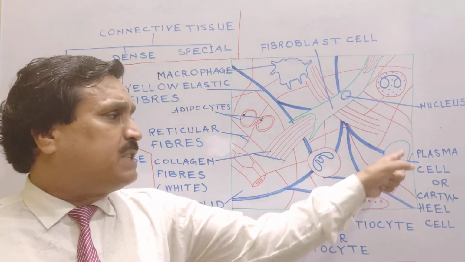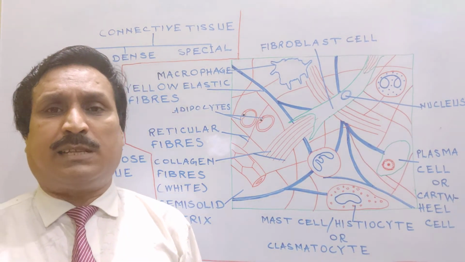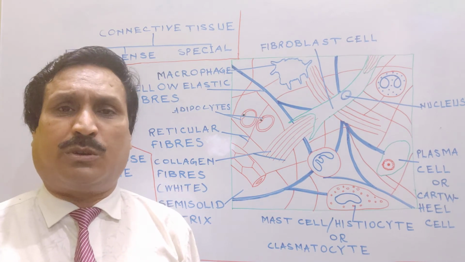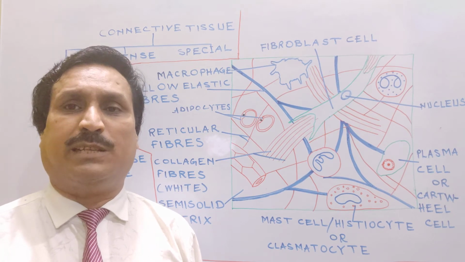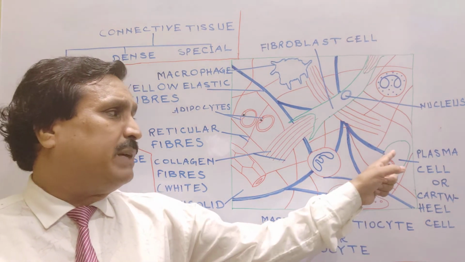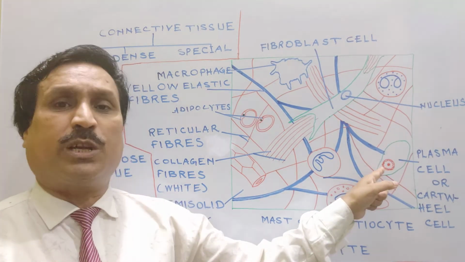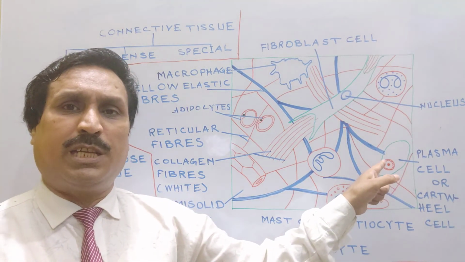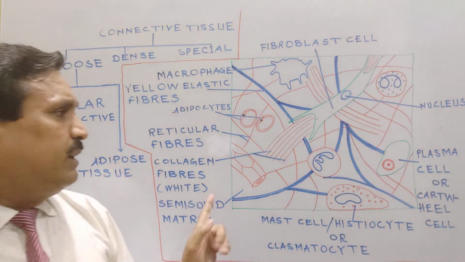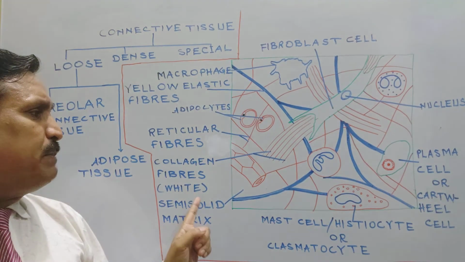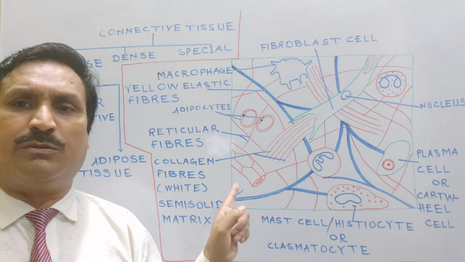Now, this plasma cell is also a very significant cell, as it plays a very important role in secretion of antibodies or immunoglobulins. It is a mature B lymphocyte and it is specialized for production of antibodies or immunoglobulins. It was the complete description of areolar connective tissue.